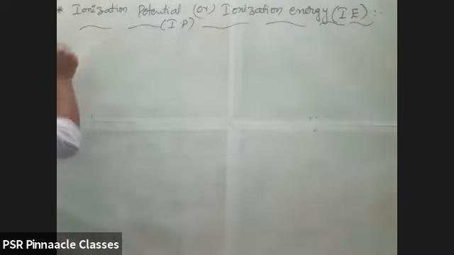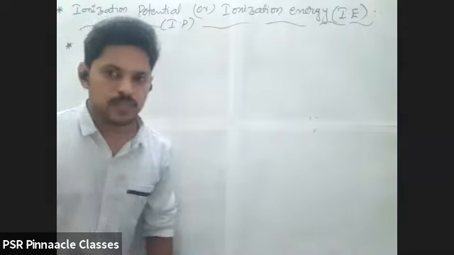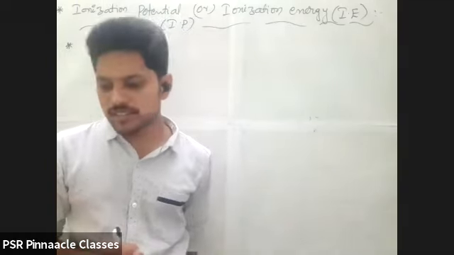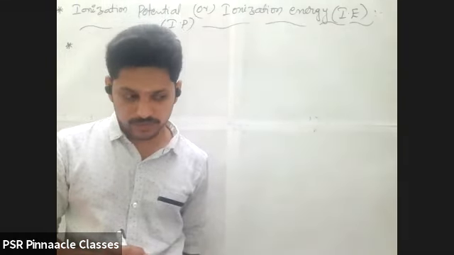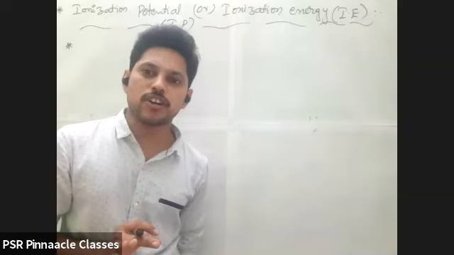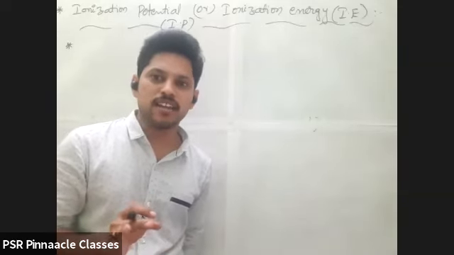First of all, we have to go through what is happening over there. Ionization is nothing but making ions.